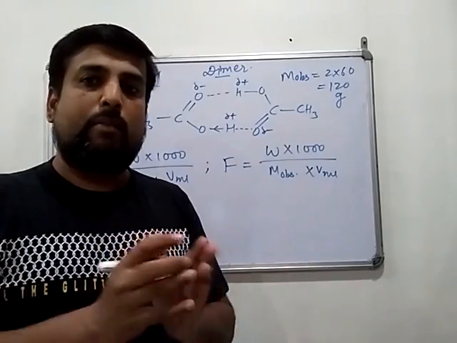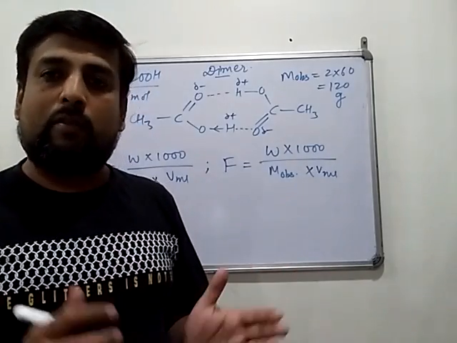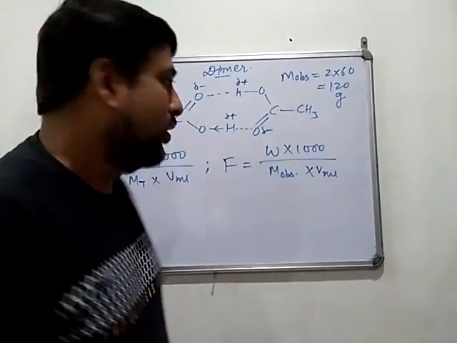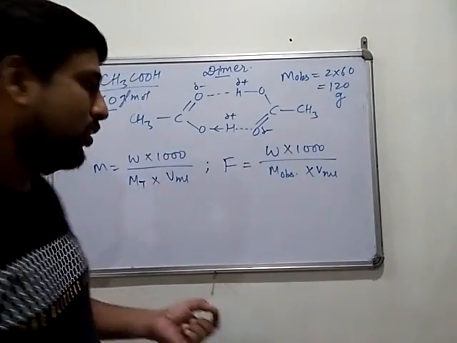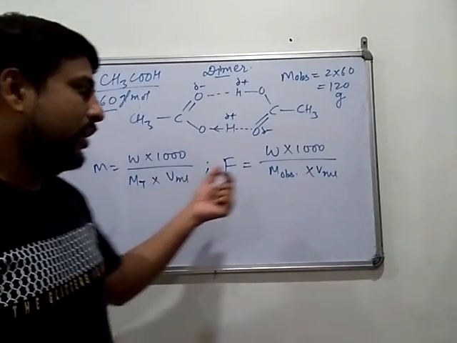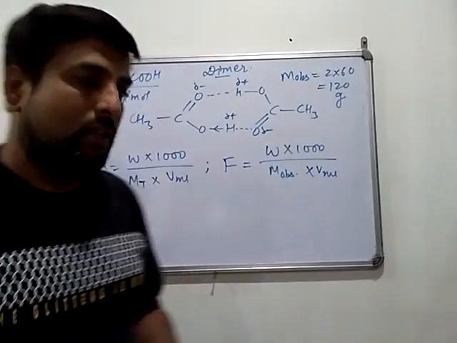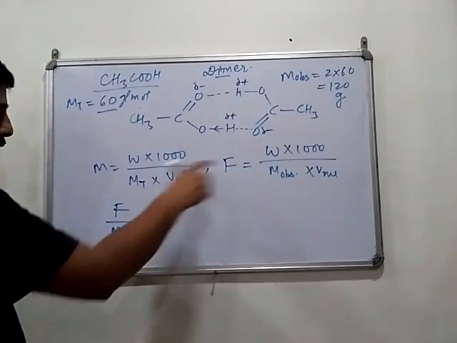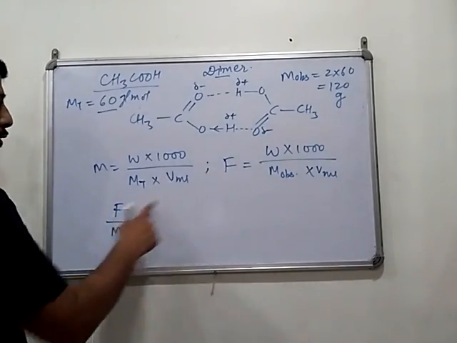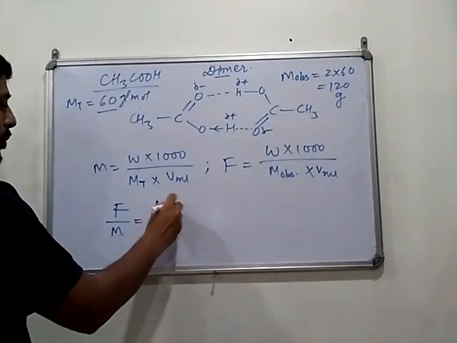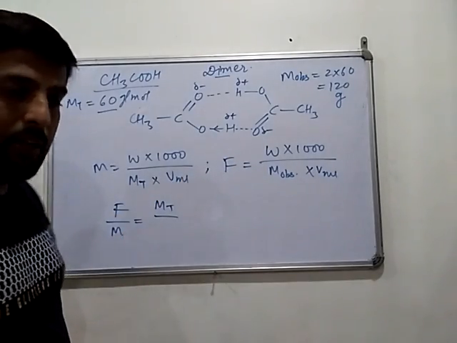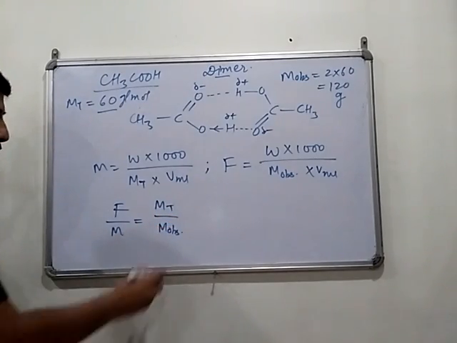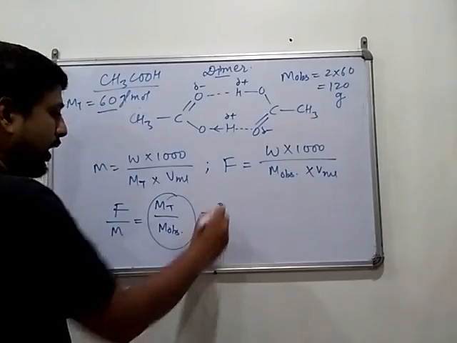So there are many cases in which the value of formality and molarity will be the same, but conceptually they are different, and the difference is very small. Here we are using theoretical molar mass, and here we are using observed molar mass. Now, if you take the ratio of formality and molarity, what will you get? After calculating and putting the values, you get the ratio MT upon MOBS, and this is equal to i.